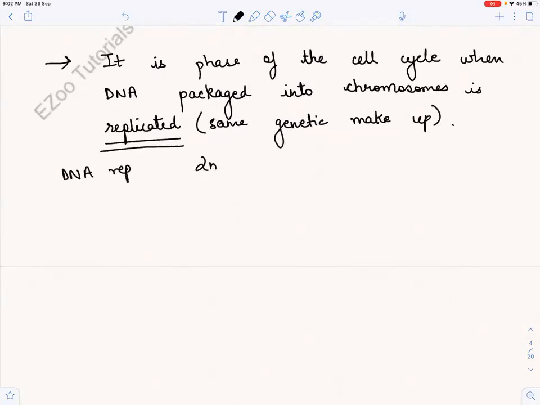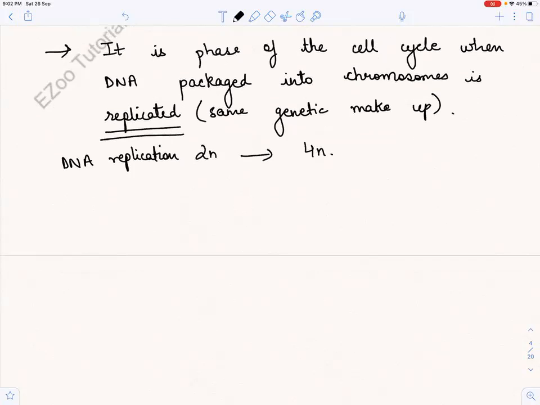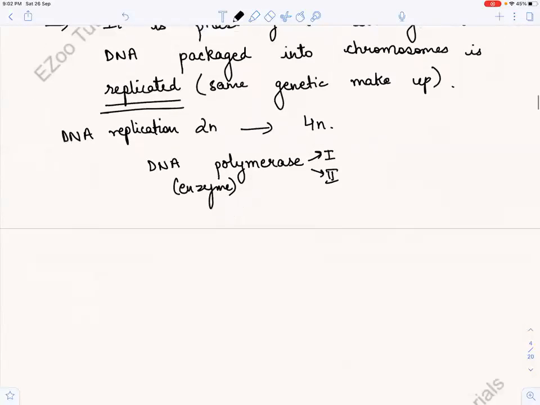What will happen? If there was 2N, DNA diploid, replicated, it will become 4N. And I told you in the G1 phase, there were so many enzymes and proteins, the cell was getting ready. There are many enzymes, but the most important and the most prominent enzyme is DNA polymerase. DNA polymerase 1 and DNA polymerase 2. This is a very prominent enzyme which is helping in the replication of DNA.